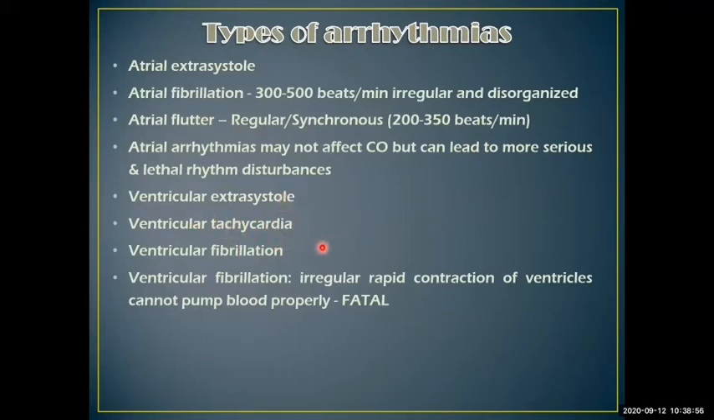Based on the severity they are categorized. Extrasystole is one more systole. Tachycardia is increased heart rate but it is rhythmic. And fibrillation is irregular, and during fibrillation, irregular rapid contraction of the ventricles takes place and blood cannot be pumped out, and this could lead to fatal arrhythmias.